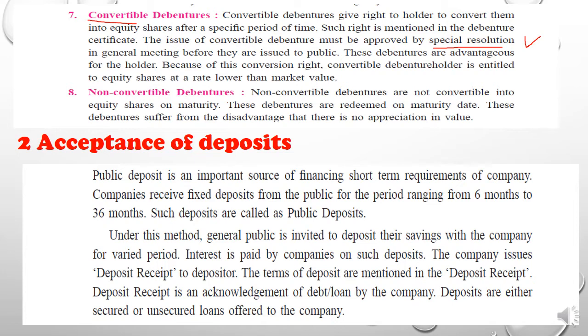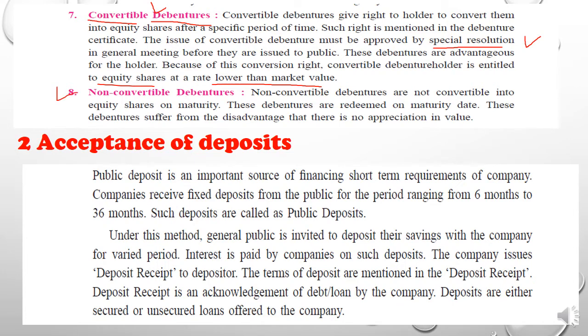These debentures are advantageous for the holder. They are very beneficial for the debenture holder, since they will enjoy the debenture rights, safe payment till the maturity, and after the maturity they will be a member of the company. Because of the conversion right, the convertible debenture holder is entitled to equity shares at a rate lower than the market value. This is also one of the benefits, students.